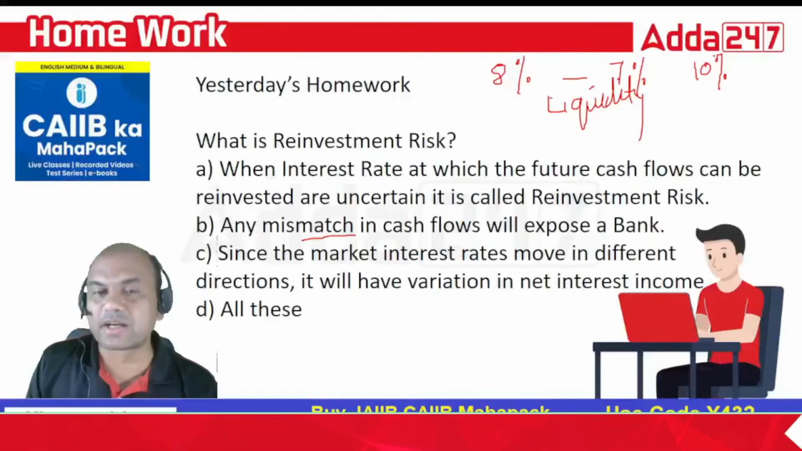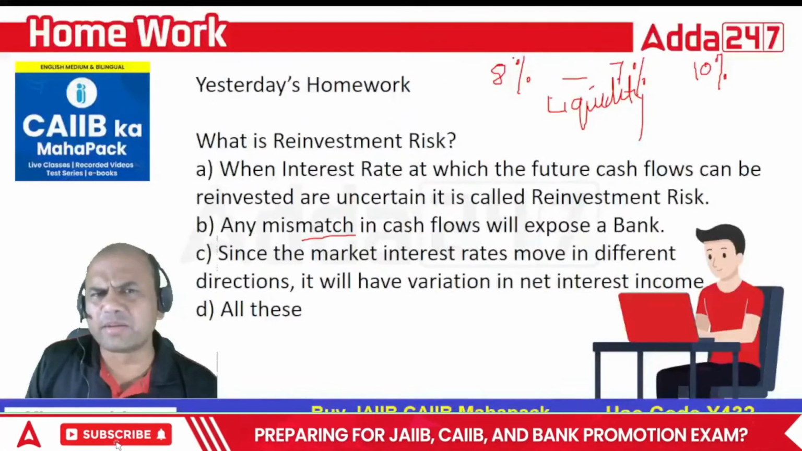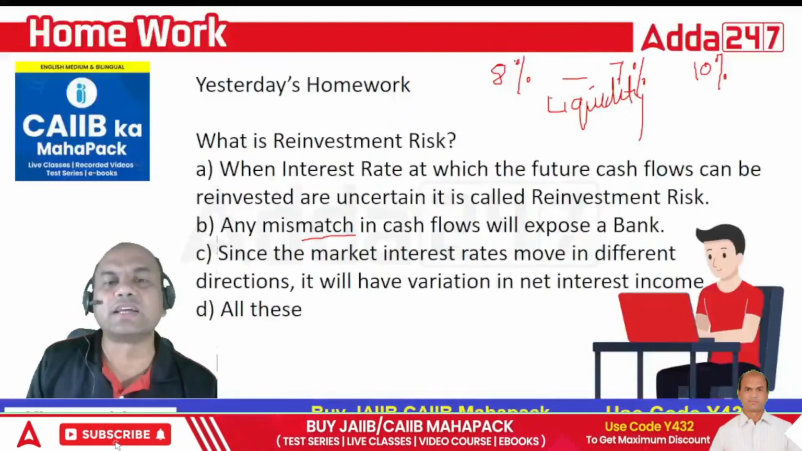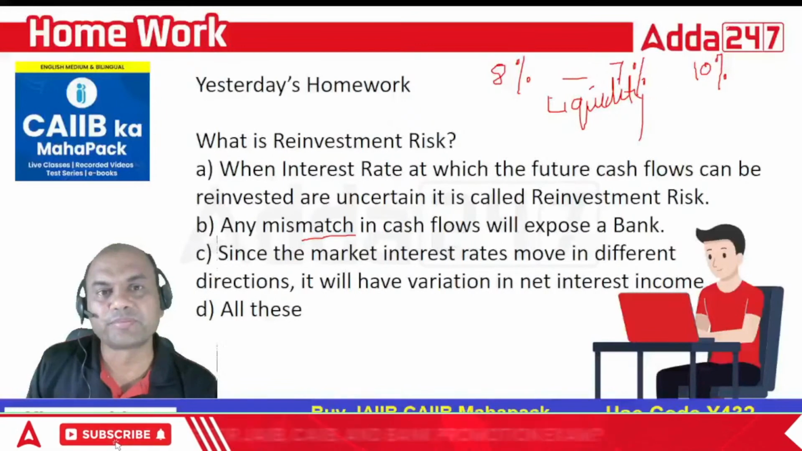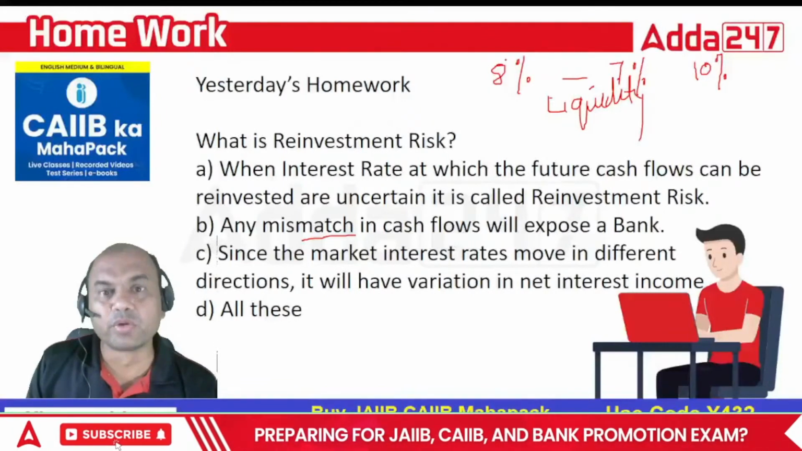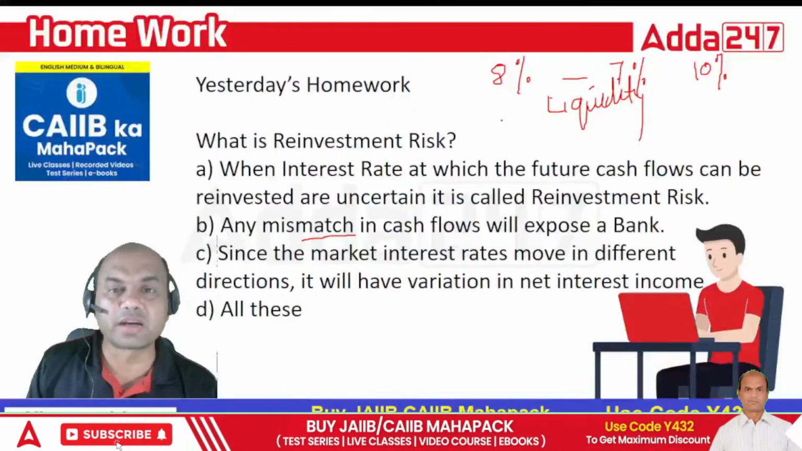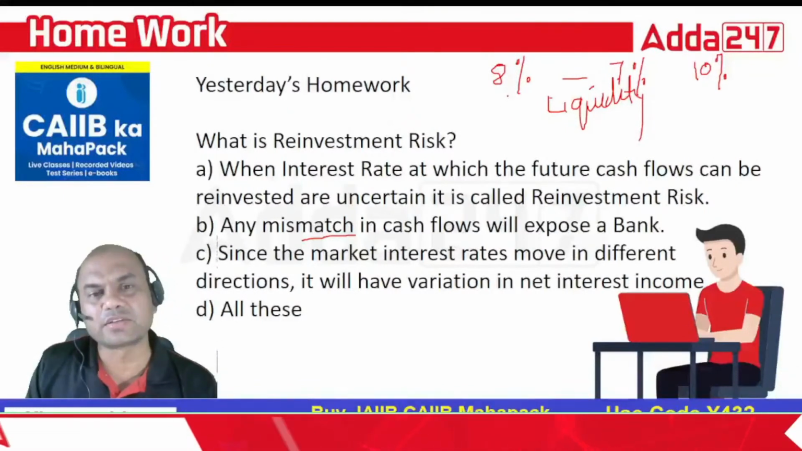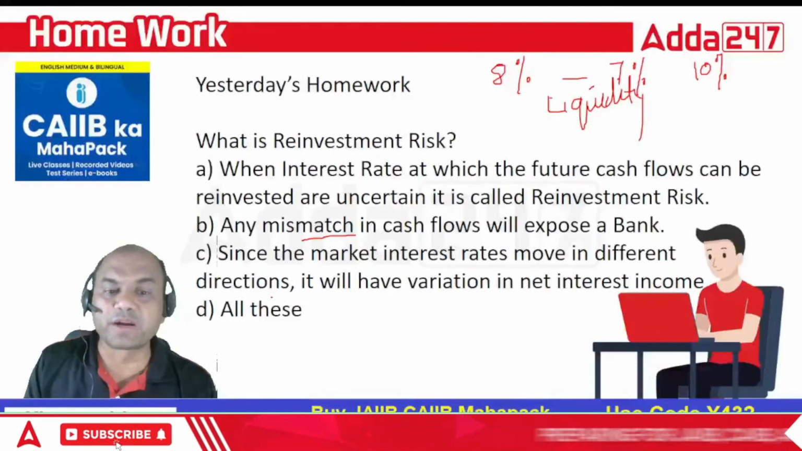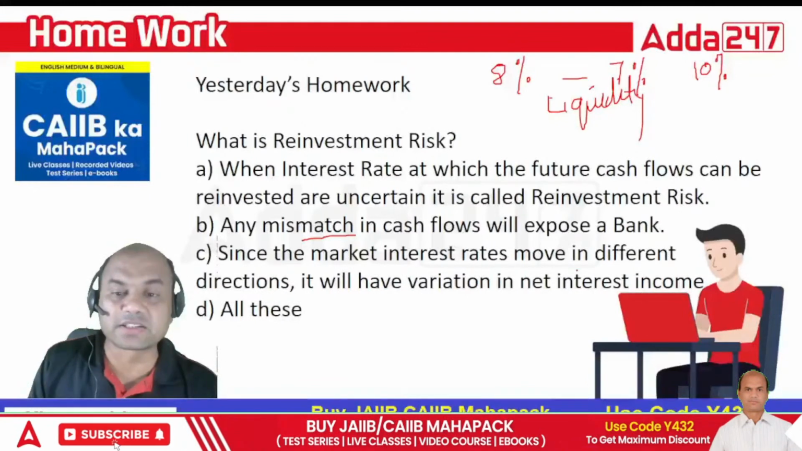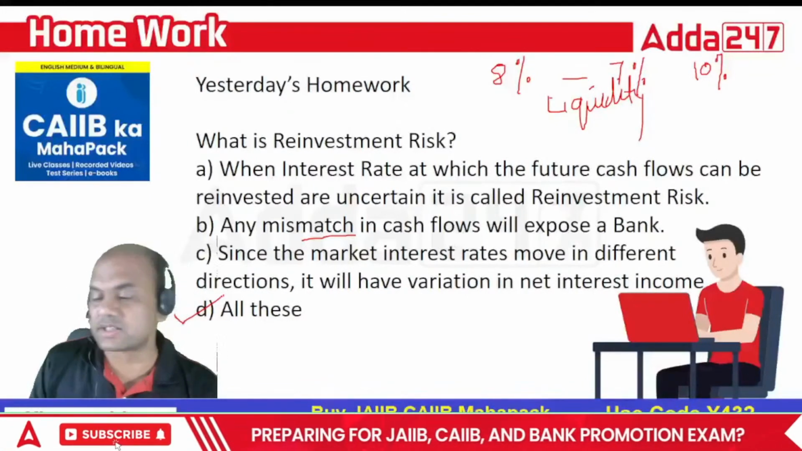If the market is demanding 10% and I have a bond of 8%, will anybody purchase this bond? It's like saying I have a bank FD of 8% and other banks are giving 10%. Will anyone come to me? No. So the price of my bond will go down. It will be a scrap bond, because nobody is purchasing it. So the market interest rate moving in different directions will cause variation in net interest income. The answer is: all of these.